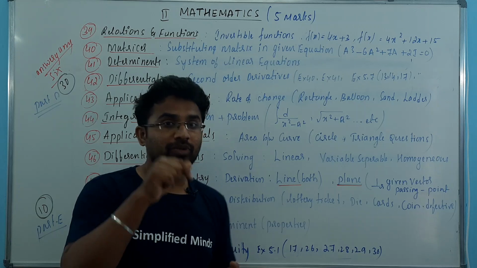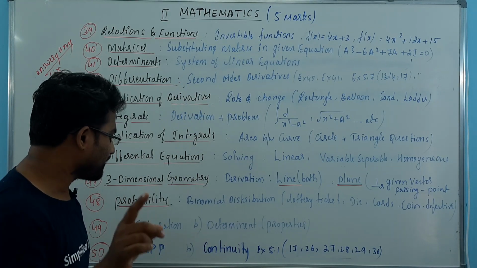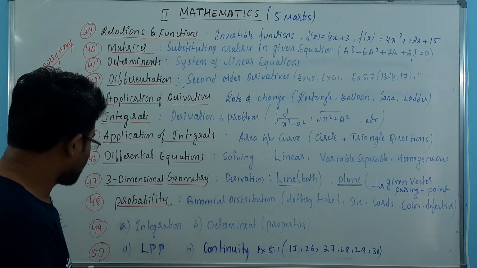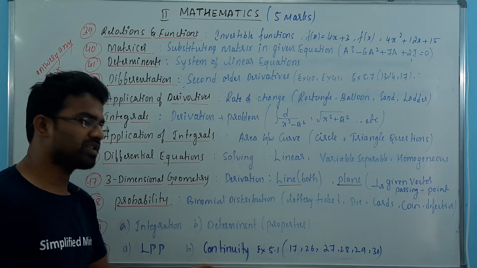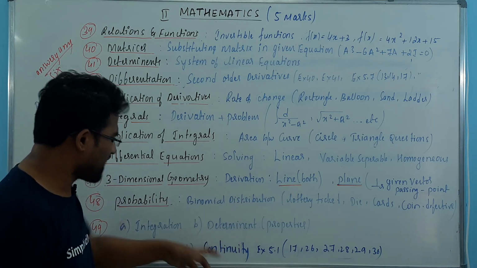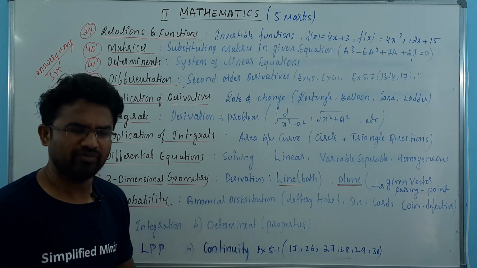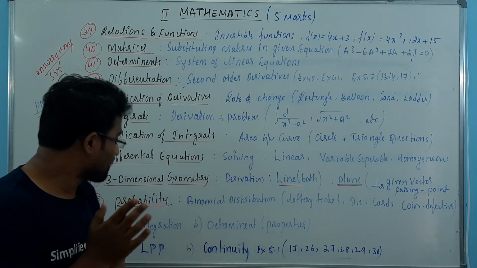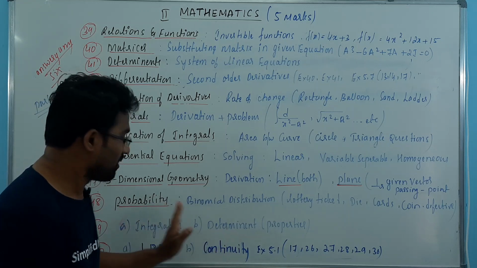Now coming to the last one, that is Part E section, which carries 10 marks here. If you see here, most of you will be doing LPP and then continuity. So most of the time the combination comes like this only. So no issues, you can easily do it. But sometimes there may be a chance that they may give LPP and determinants, very rarely. So then what happens in those cases, it's better to know any 3 topics instead of only knowing 2 topics.